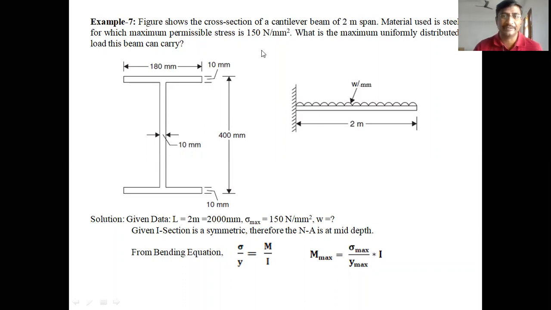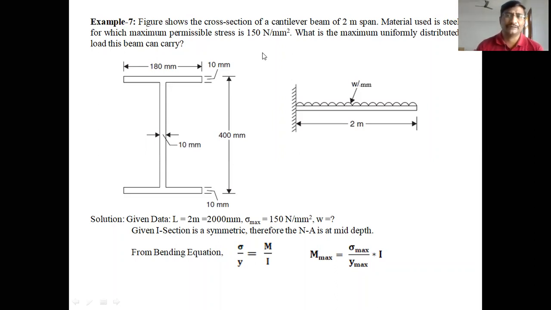Maximum permissible means up to that we can permit the stress in the beam. Therefore, we take the maximum stress in the beam as 150 newtons per mm square. Beyond that, it cannot withstand the load.